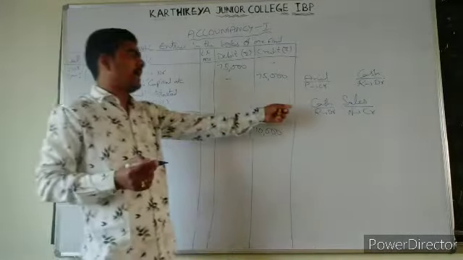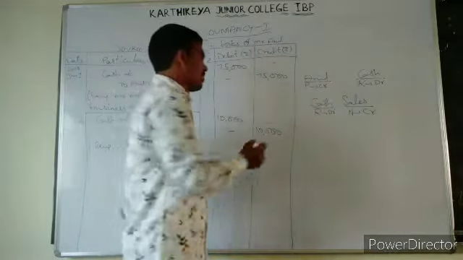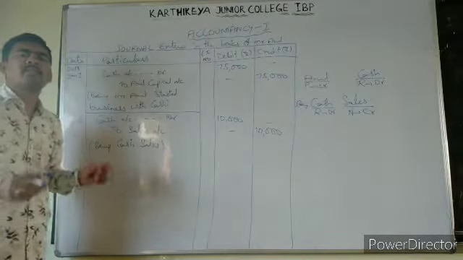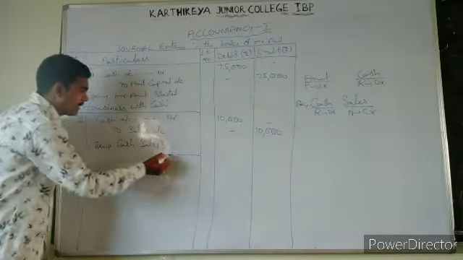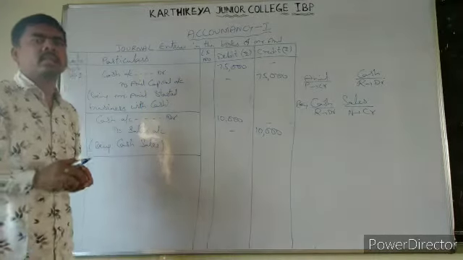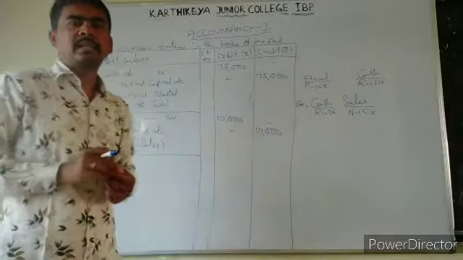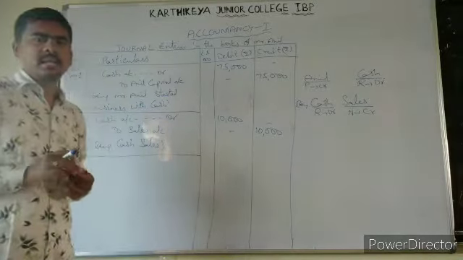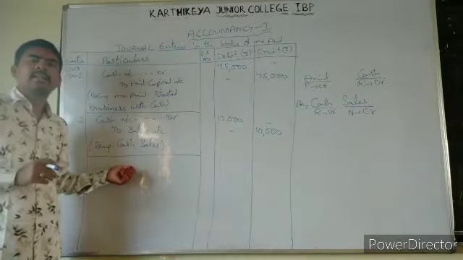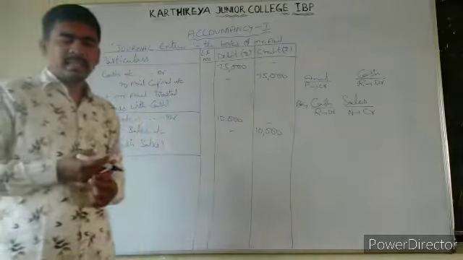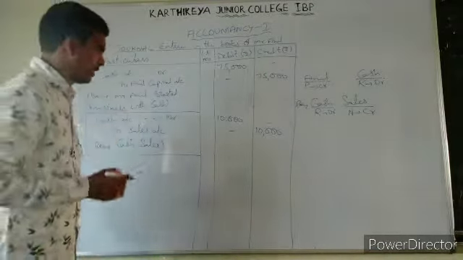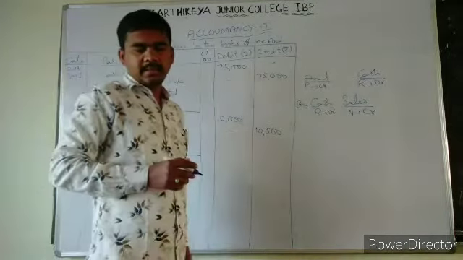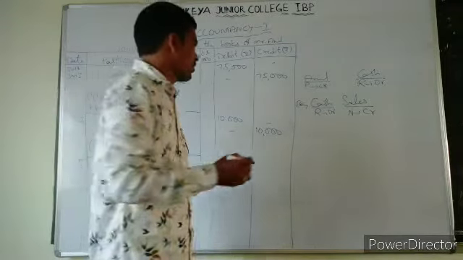So how we are going to write this narration? We are attaching being to the transaction. Being cash sales. That is very simple. Why we are writing this narration? Because every person won't be a commerce person, and other persons also need to know why we wrote this transaction. That is the reason we are writing narration. Next, let us see the another one, that is fifth. What is another? That is goods purchased for cash.